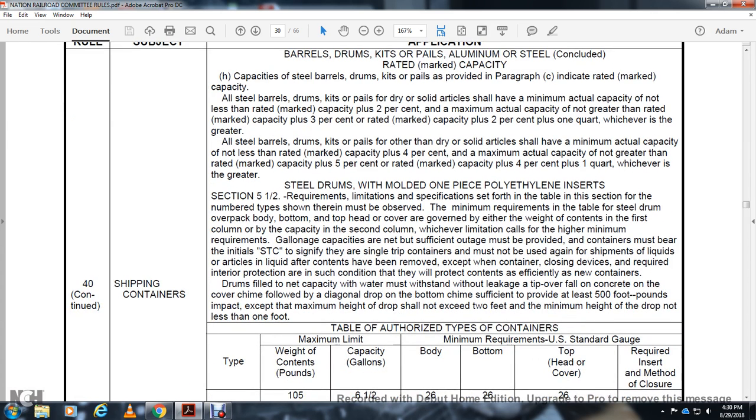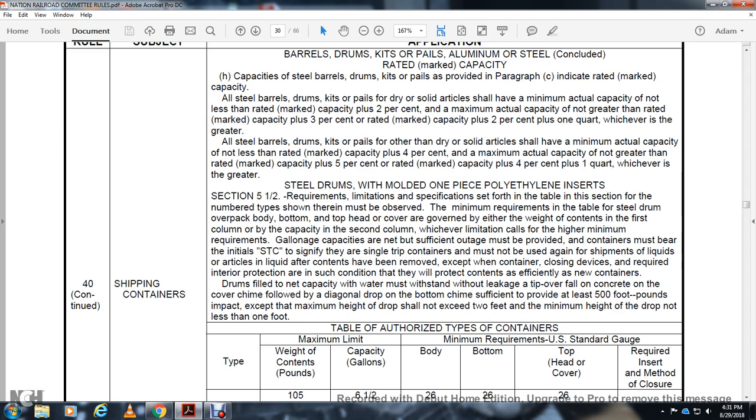Steel drums with a molded one-piece polyethylene insert. Section 5.5 requires limitation specifications as set forth in the table to be checked for the number and type shown, observing the minimum requirements of the table. For the steel drum overpack, the body, bottom, and top head with the cover are covered by the weight of the contents in the first column and the capacity in the second column, whichever limitation of the columns has the higher minimum requirements. Gallonage is net capacity, but sufficient outage must be provided. The containers must be marked STC for single transportation container.